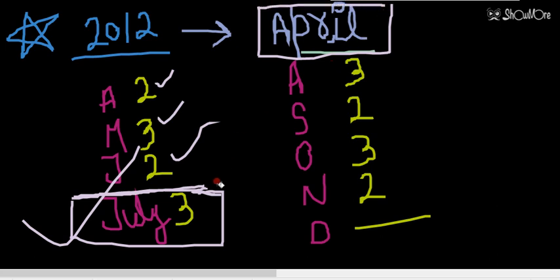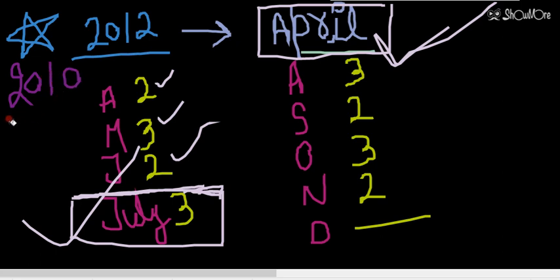So calendar of July month will be same as calendar of April month. Now this question can be asked for any year. It can be asked for 2010 also. Answer will not matter. Answer will not change. The year will not matter because February is not considered in this question. In the solution of this question, February will be not considered.